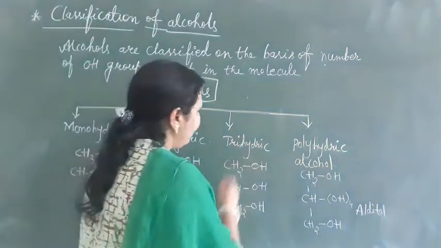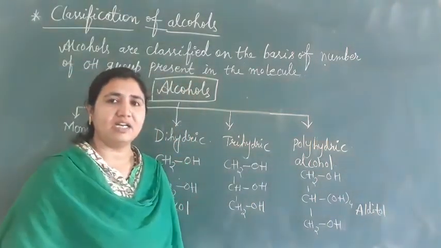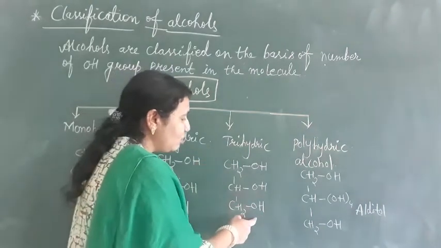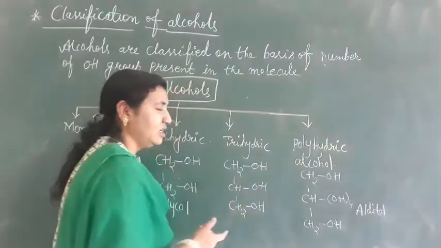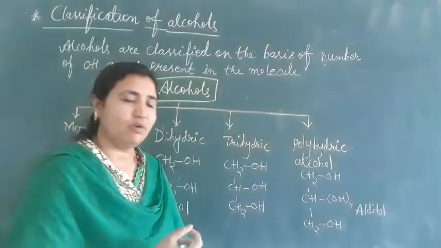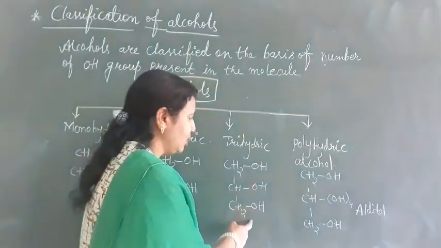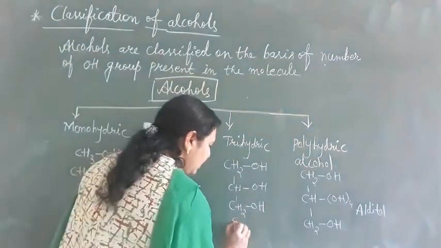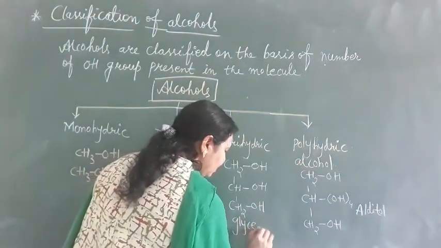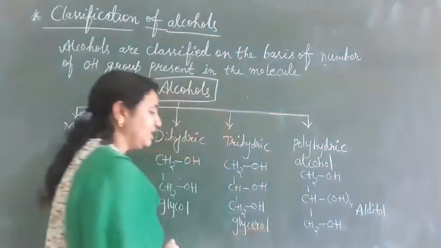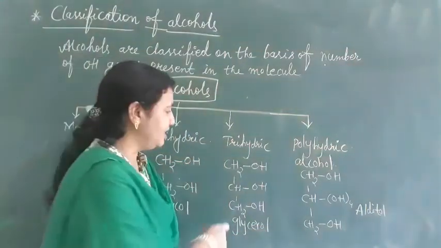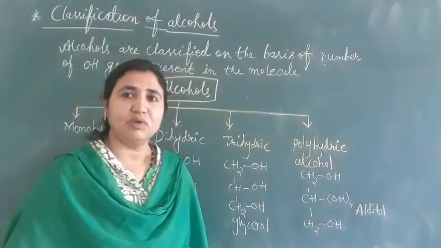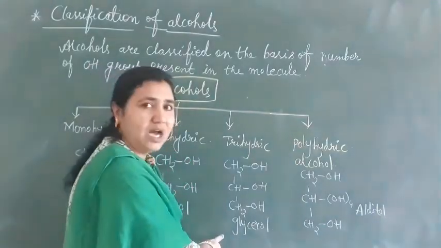Next we have trihydric alcohol. Trihydric alcohols means the alcohols in which three OH groups are present in their structure. Example is glycerol or glycerin, which is the common name. In this, three OH groups are present in their structure, so those alcohols are called trihydric alcohols.